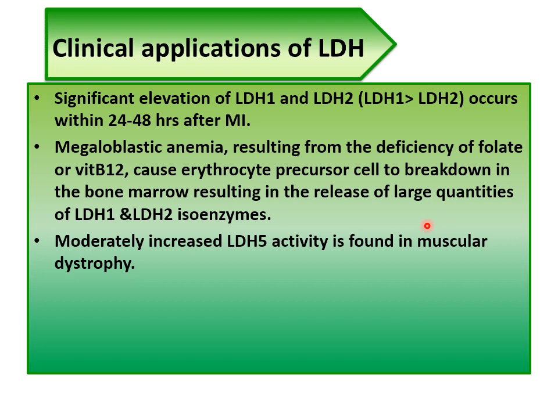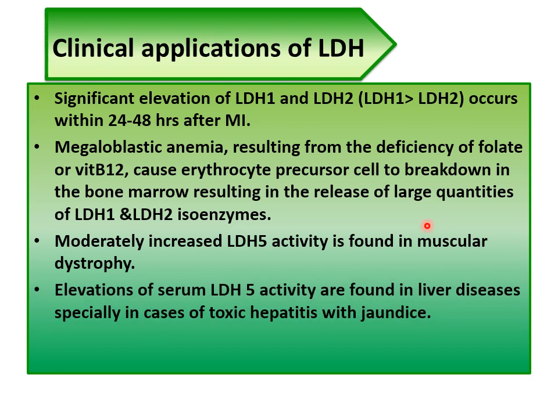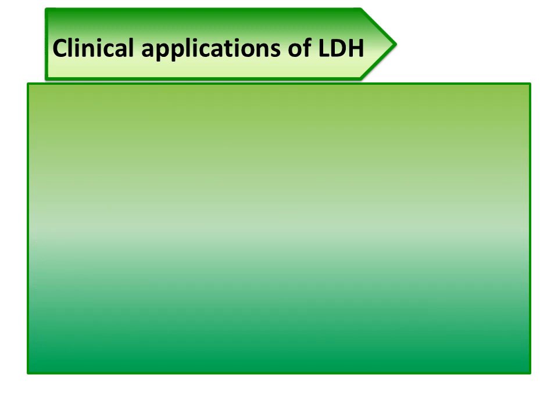Moderately increased LDH5 activity is found in muscular dystrophy. In muscular dystrophy, LDH5 shows increased activity. Elevation of serum LDH5 activity is found in liver disease, especially in toxic hepatitis with jaundice. Then predominant elevation of LDH2 and LDH3 occurs in leukemia.